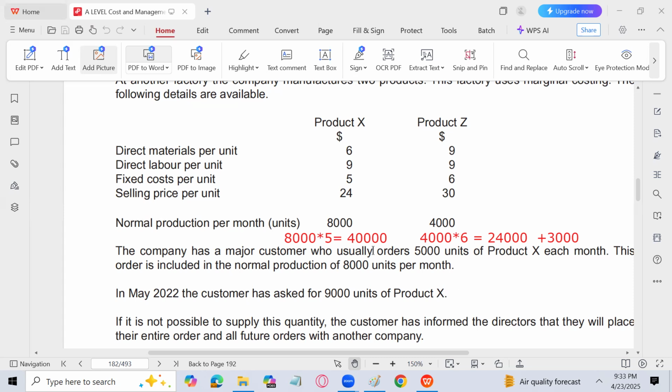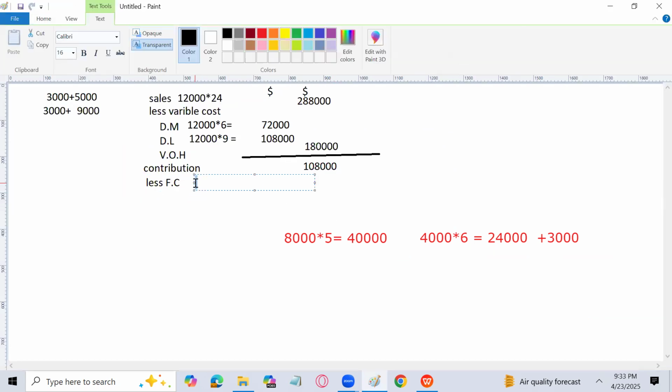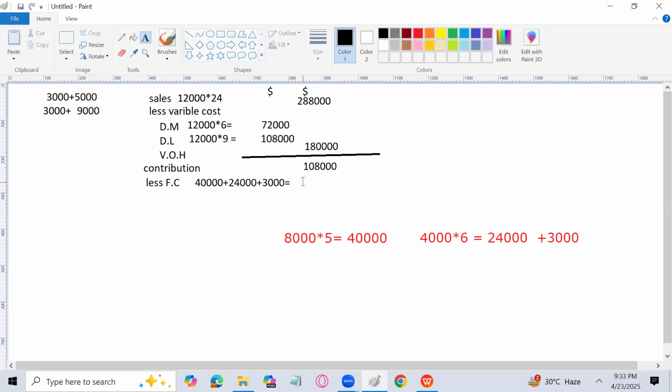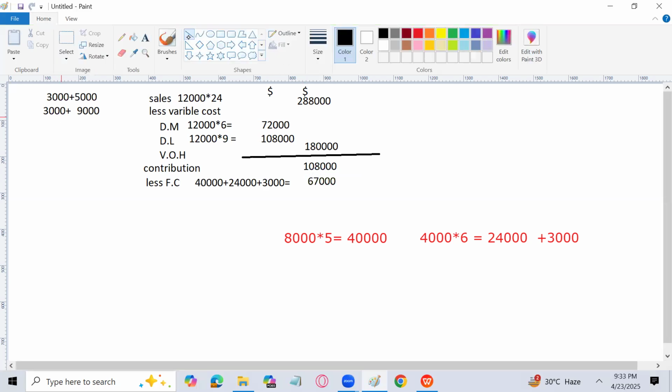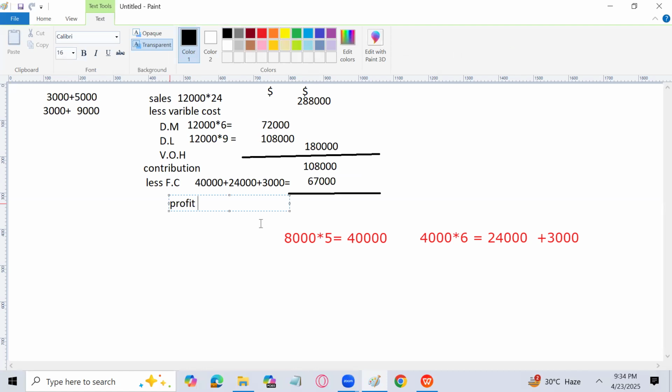So what is the total now? 40,000 plus 24,000 plus 3,000. Can you tell me what is the amount? 67,000. Yes. Sir, why will we add the fixed cost of both products? Yes, certainly, I will tell you. So what will your profit come to? 41,000.